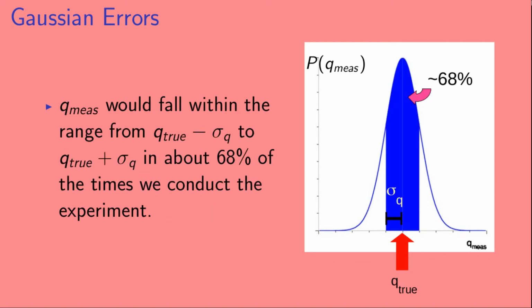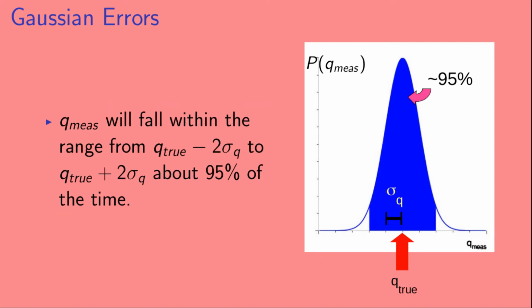In particular, Q measured would fall within the range from Q true minus sigma Q to Q true plus sigma Q in about 68% of the times we conduct the experiment. Q measured will fall within the range from Q true minus 2 sigma Q to Q true plus 2 sigma Q in about 95% of the times that we conduct the experiment.